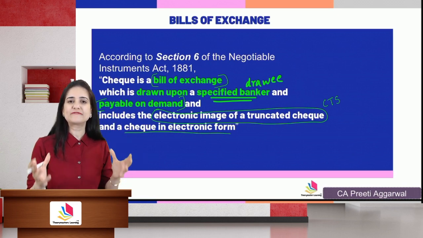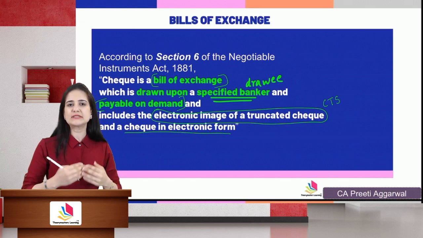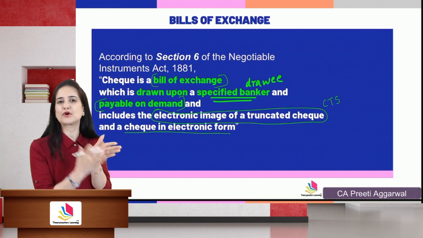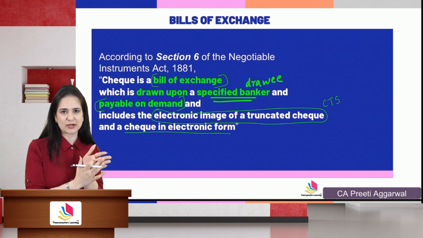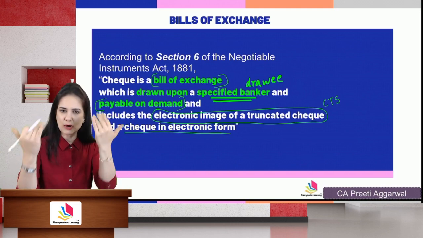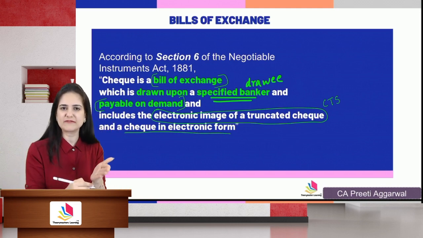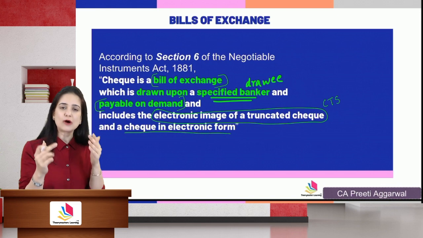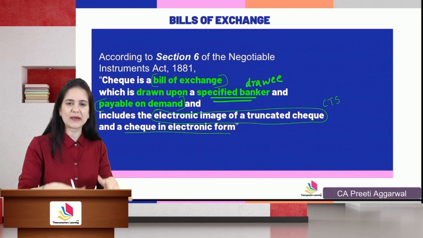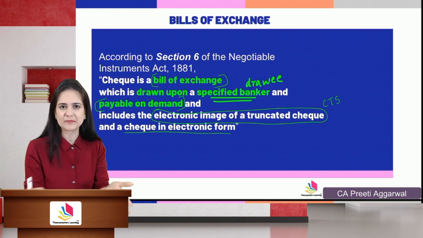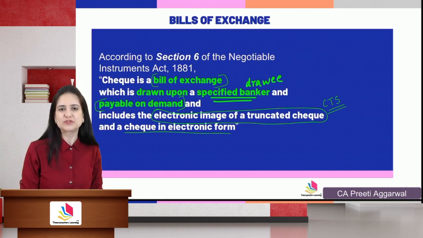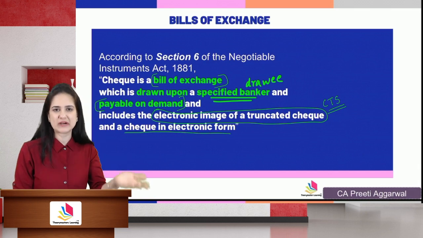But because of truncation, now you need not send the check physically to the clearing house. You can only send an electronic image of that check. So today we scan it, we send it to the clearing house, they get the image, they do all the verification, and the check is now cleared in limited time. Sometimes if it is of the same bank, you get the credit on the same day. So because of CTS, there is no physical movement of check and the clearing takes place faster.